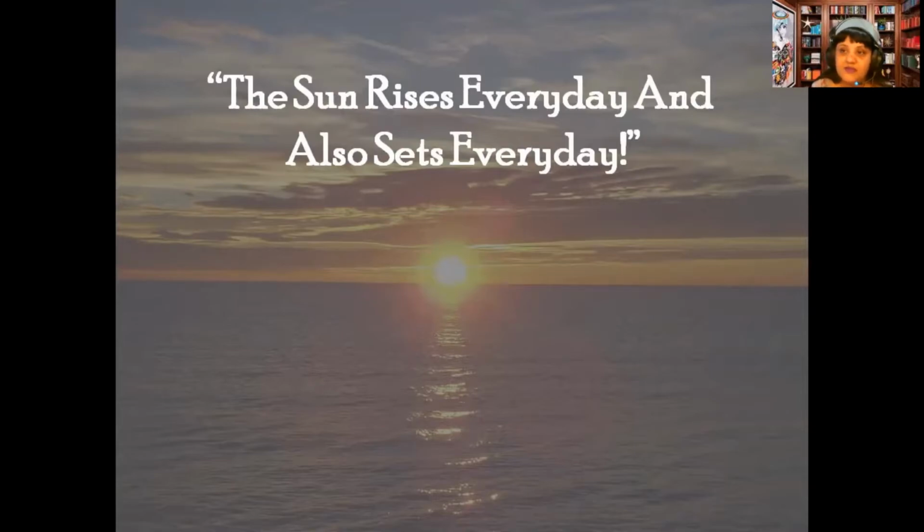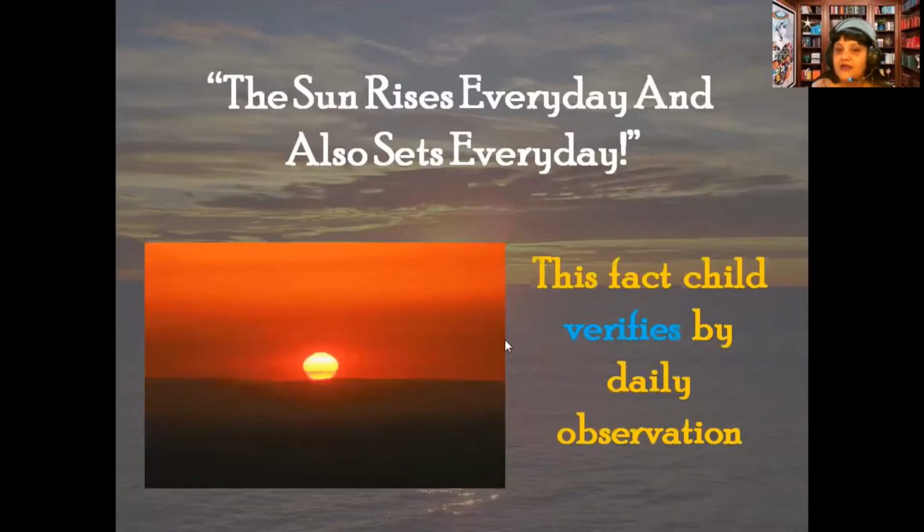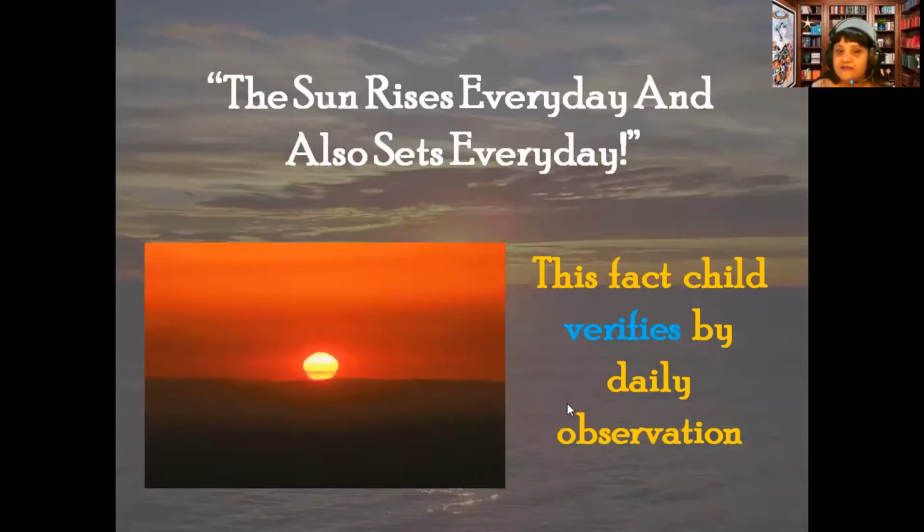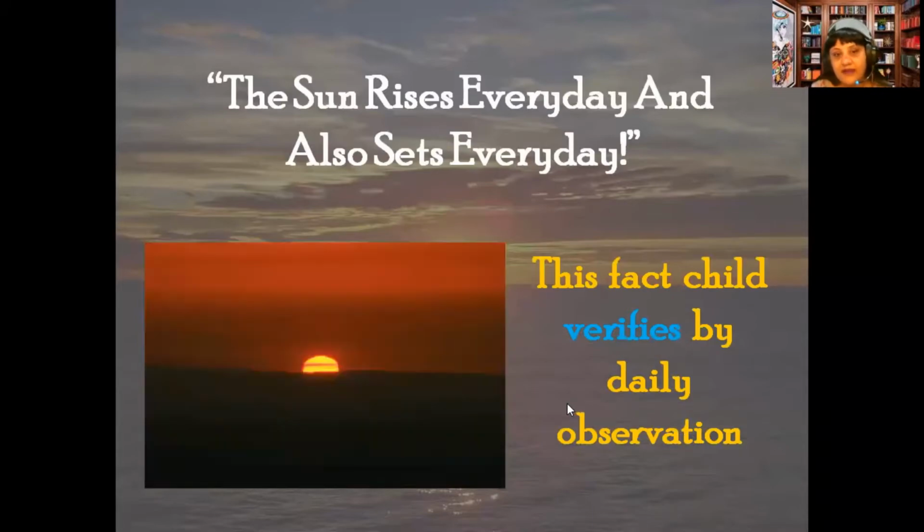Here, if we alter the same example, the child will be told initially that the sun rises every day and sets every day. So this statement is already known to the child, and the child is going to verify this fact with the help of daily observation. He'll go to a place where he can see the sun rising or setting every day, and that's how he is going to verify the fact.